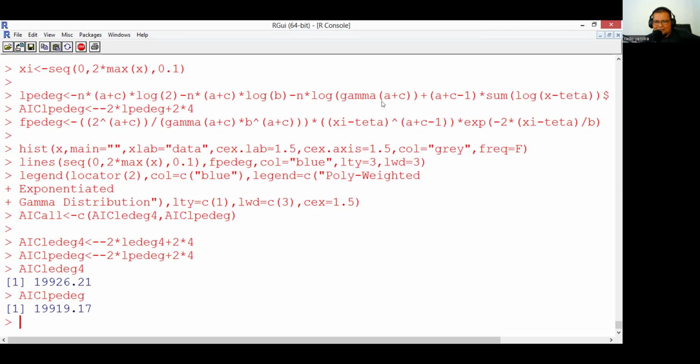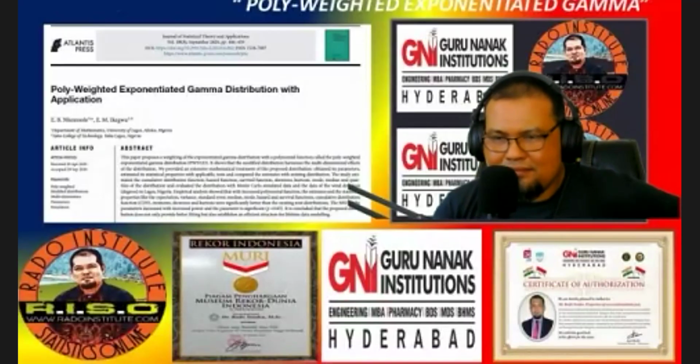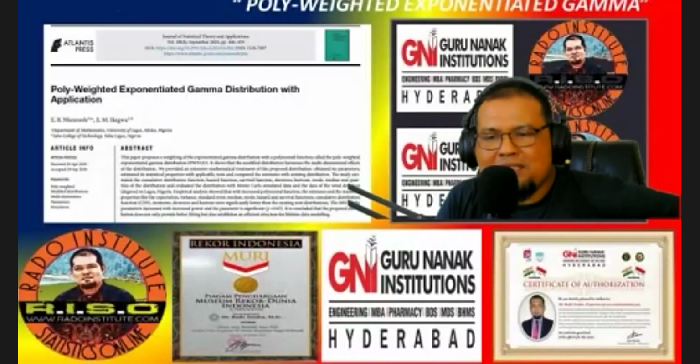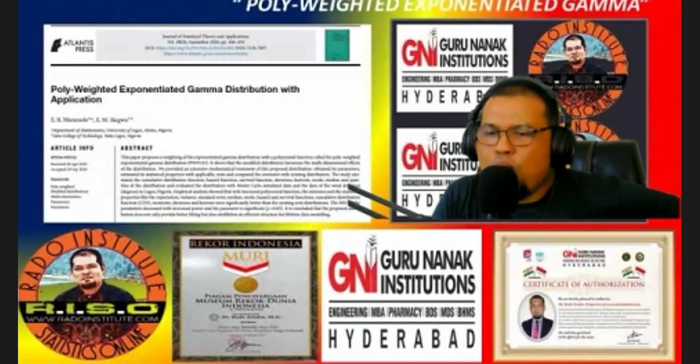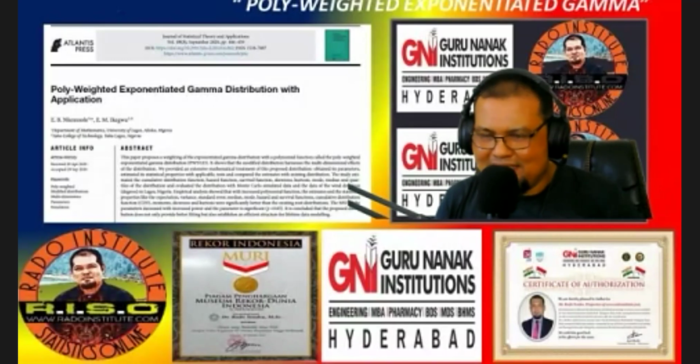in our discussion today, we have concluded that by using the numerical criterion, the Akaike information criterion, we conclude that the poly-weighted exponentiated gamma distribution is the best model for the daily wind speed data in Pekanbaru City, Indonesia.